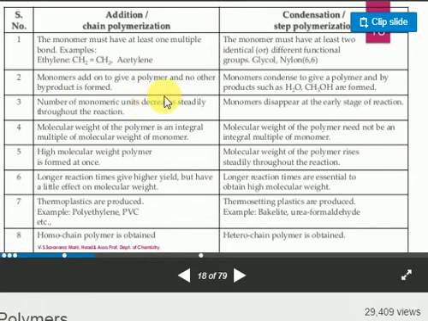Remember, a small confusion here: the polymer size generally increases throughout the reaction. The molecular weight of the polymer is an integral multiple of the monomer weight. The polymer size depends on how many monomers are there. High molecular weight polymers are formed. Why high molecular weight? Because all these molecules are joined together to form a large molecule.